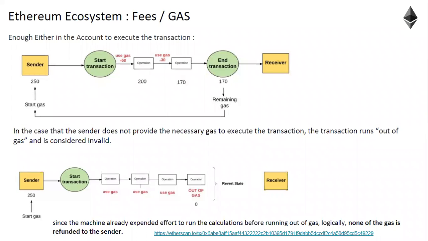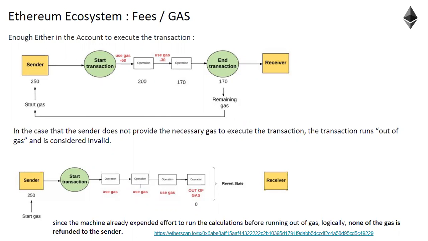Now you may get a doubt: sir, you are saying the transaction fails, but what happens to this gas? You have spent it, right? So it is your responsibility to put more gas. Before deploying the smart contract on the real network, there is a test net where you can quickly deploy and get an estimated number of gas which the smart contract is consuming. So in that case, of course, this error will not happen.